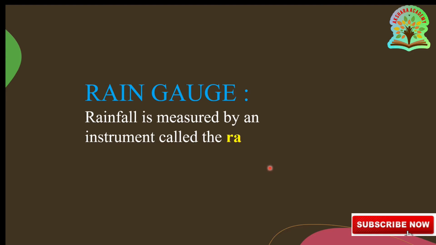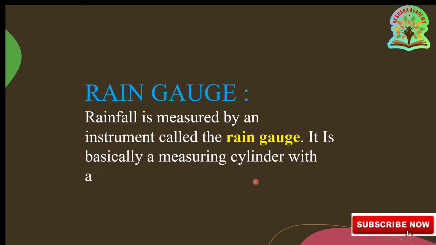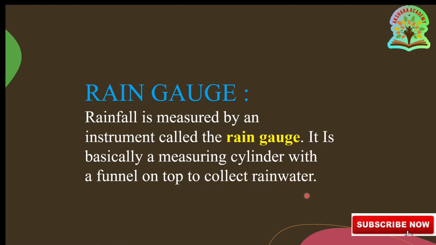Rainfall is measured by an instrument called a rain gauge. It is basically a measuring cylinder with a funnel on top to collect rain water.